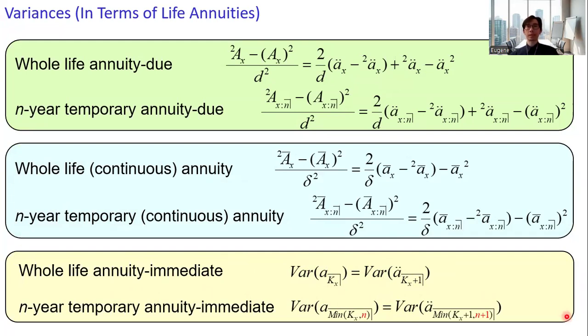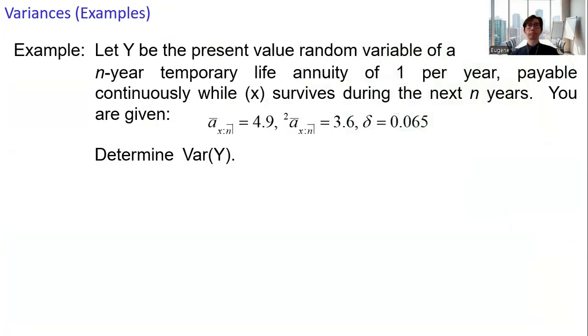Let's take a look at some examples. Let y be the present value random variable of an n-year temporary life annuity of 1 per year, payable continuously as long as the individual survives. You are given these three quantities and asked to determine the variance of y.